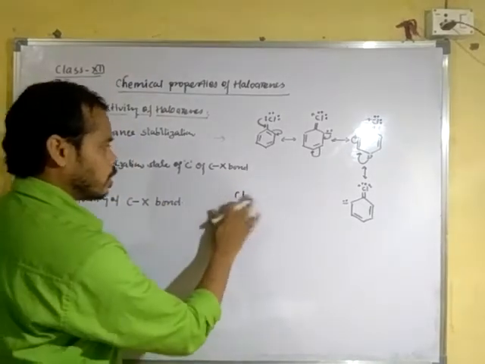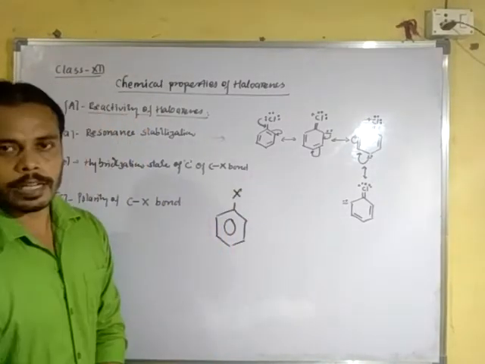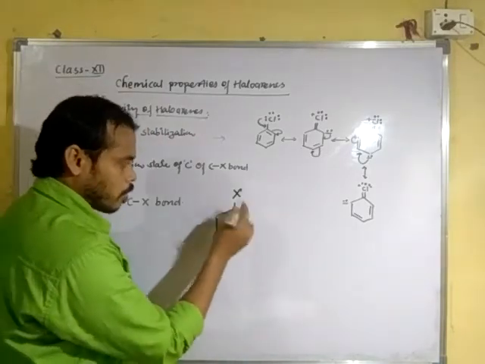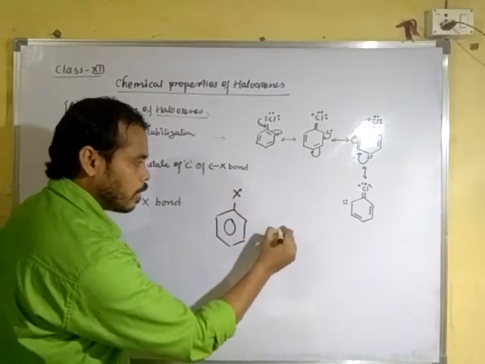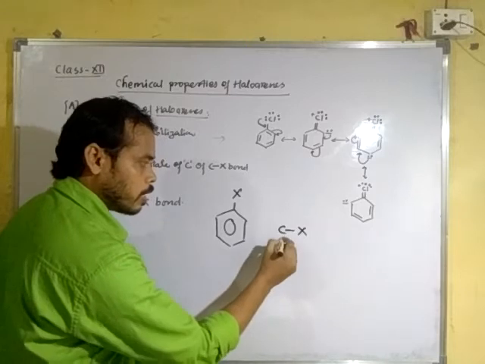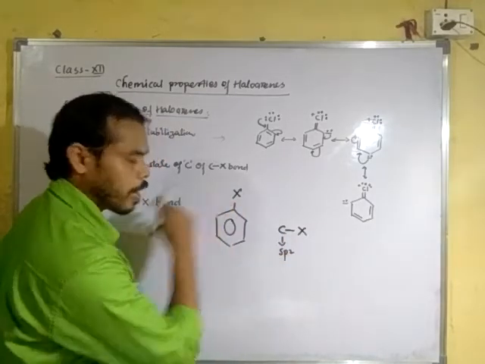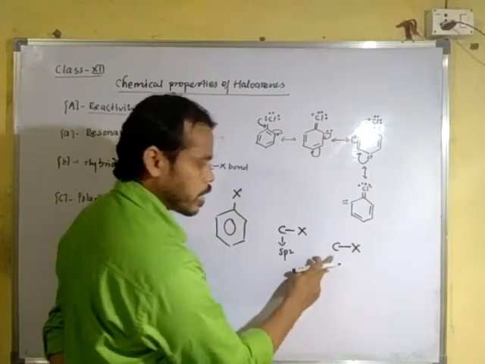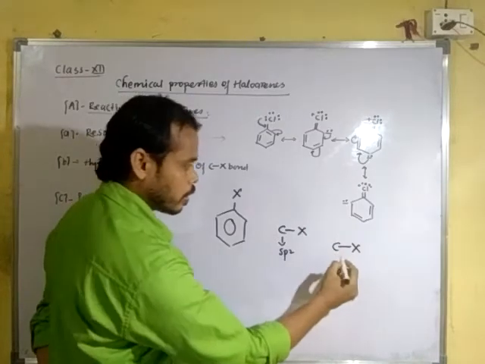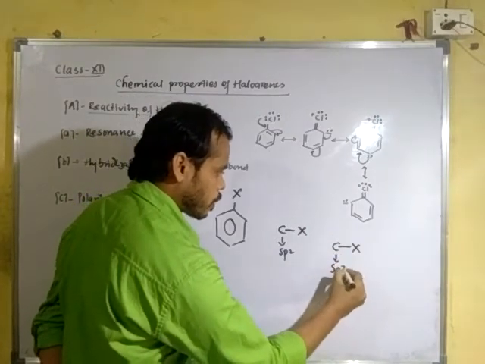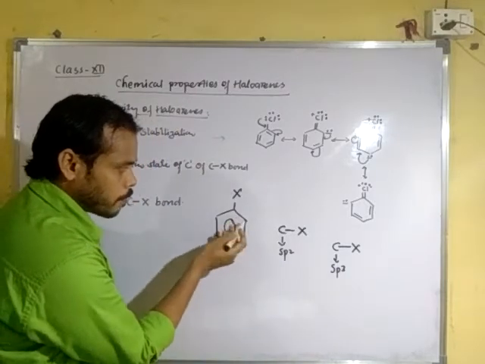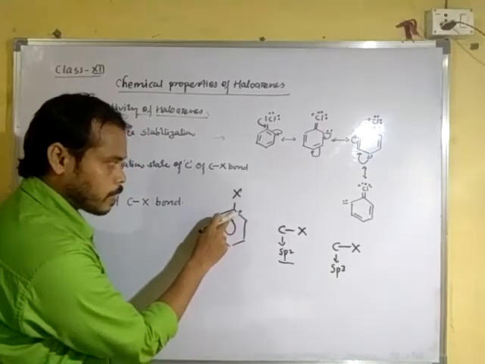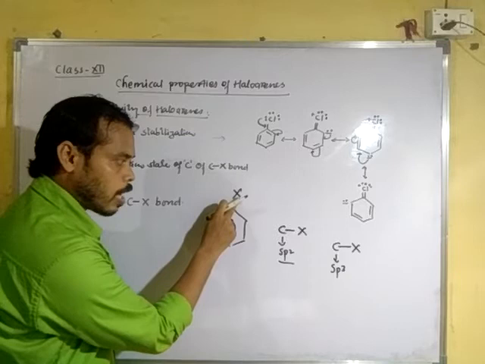Okay, or you can write here halogen atom, any halogen atom, fluorine, bromine, etc. Now you know the hybridization state of carbon in the carbon halogen bond is sp2 in case of haloarenes, and in haloalkanes the hybridization state of carbon is sp3. In case of haloarenes, sp2 hybridization of this carbon atom attached to the halogen atom.